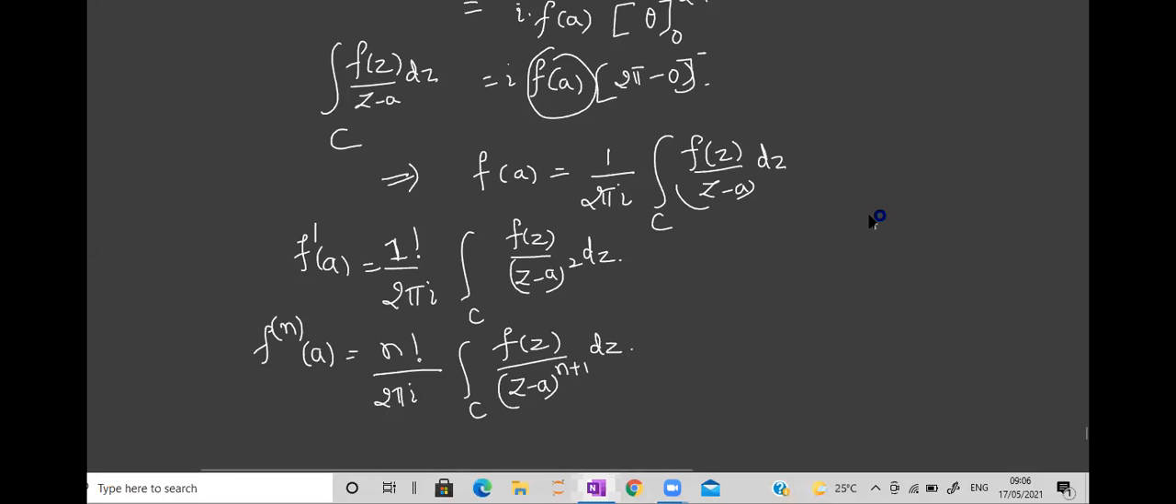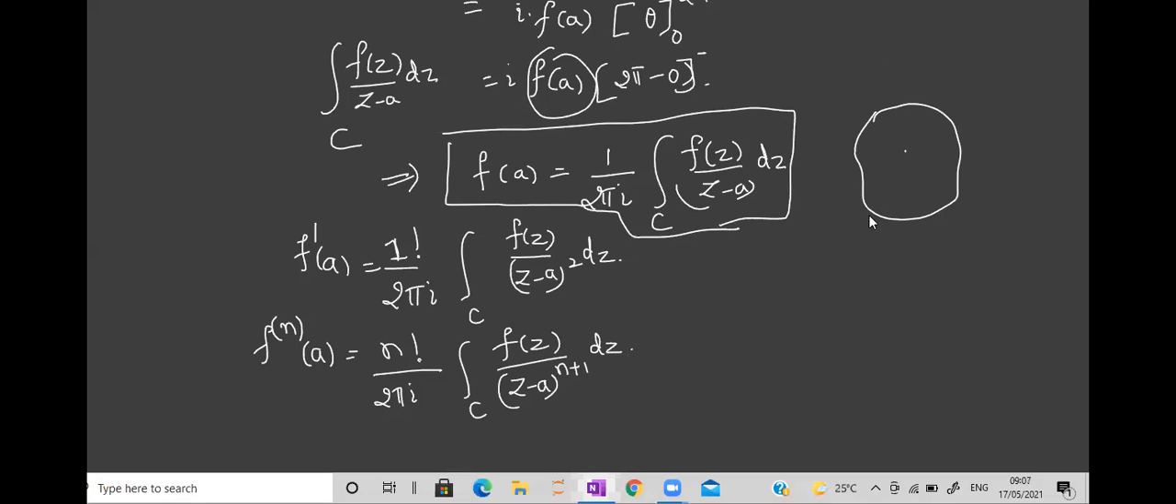So see, by Cauchy's integral formula, the value of f of a is given by this integral. Now, how is a? A is inside a closed curve C. A is some point inside the closed curve such that the function f of z is analytic at all the points. Now, if you just extend it, we can even find the value of the function